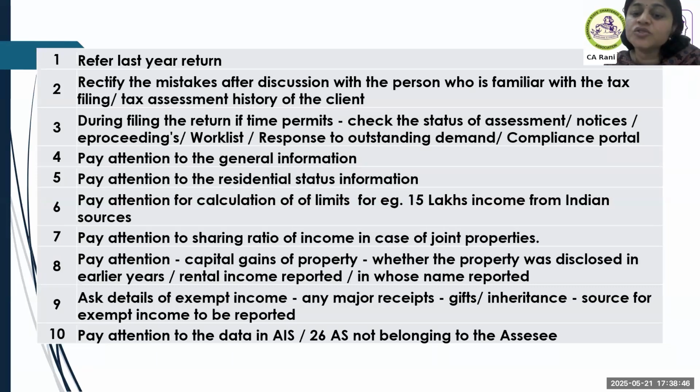Then pay attention to AS 26 entries not belonging to the assessee. See, in the compliance portal, the income transactions appear relating to the assessee. Please go through that, and if some transaction the assessee says is not theirs, please discuss with the assessee. And if the assessee says no, it is not at all my income, this is a classic example where the tenant vacated the property, but he continued to claim HRA, and it appears in the AS of the landlord, and then we have to go.